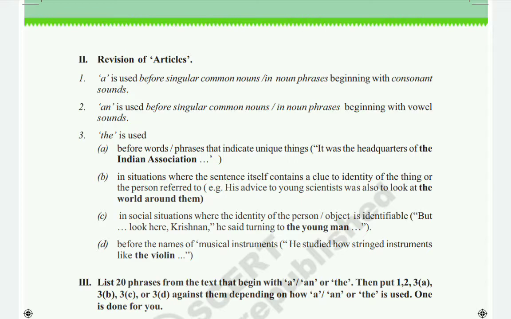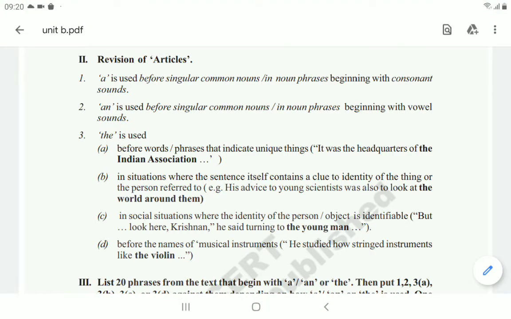So an example is also given here. His advice to young scientists was also to look at the world around them. Okay, so here they want to identify the world. So before the world, they use the. Okay, and third situation, in social situations where the identity of the person or object is identifiable.